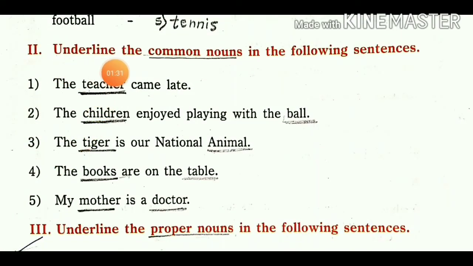Next one, underline the common noun in the following sentence. We want to find all the common nouns from the sentence. I have already underlined the common noun. Just like teacher. The teacher came late. In that sentence, teacher is a common noun, and we can use teacher for gents teacher also, and for ladies teacher we can say teacher only. So it is a common gender, so commonly we can use this noun as teacher.